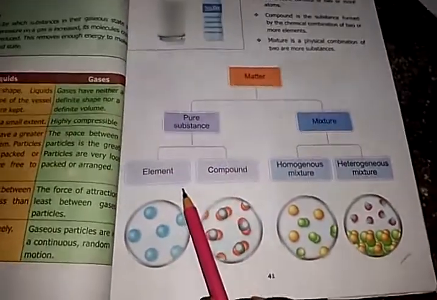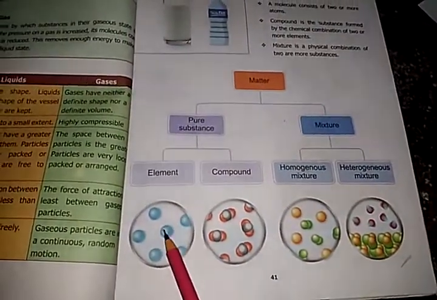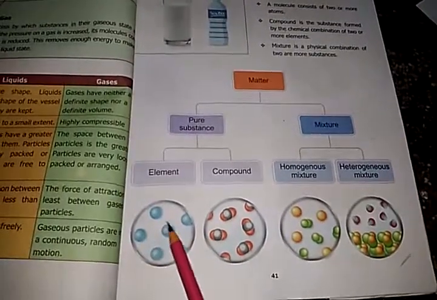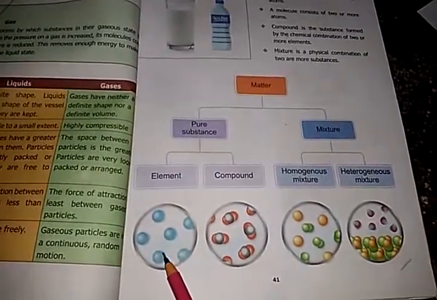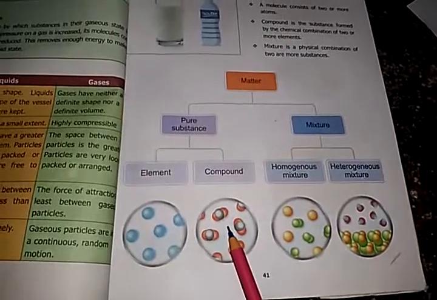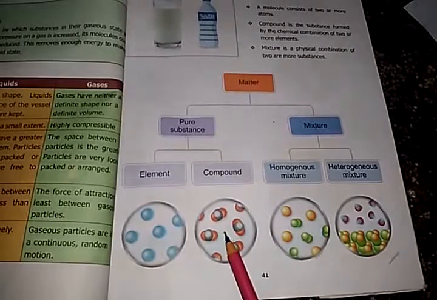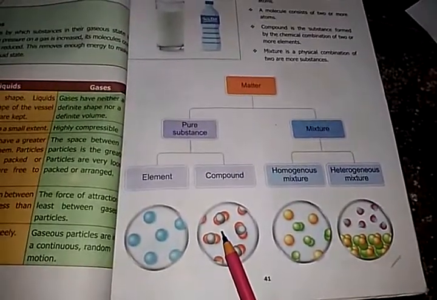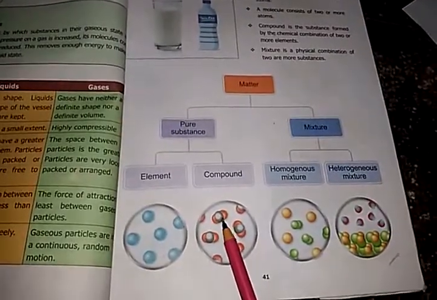Then here we see an element is made up of the same kind of atoms. Here we denote the same color. Then here we see compound. What is a compound? A compound is a substance formed by a chemical combination of two or more elements.